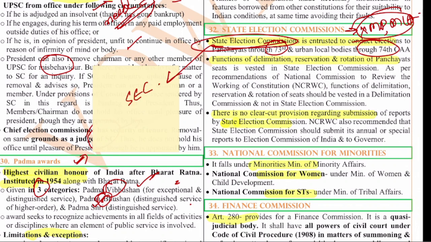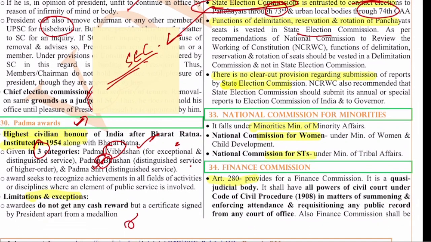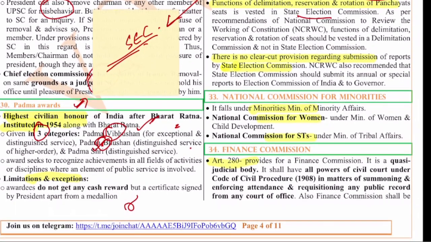The appointment will be done by the governor, but remember, the removal cannot be done by the governor. The removal has to be done by the parliament itself. Okay? So that is another thing about the State Election Commission. The functions of delimitation, reservation and rotation of panchayats are also vested in the State Election Commission. Next, there are no clear-cut provisions regarding submission of reports by the State Election Commission. The National Commission for Working of Constitution recommended that the State Election Commission should submit its annual report to the governor and also the Election Commission. It is said, but there is no specific provision till now.